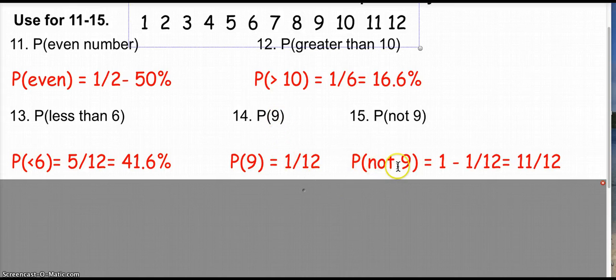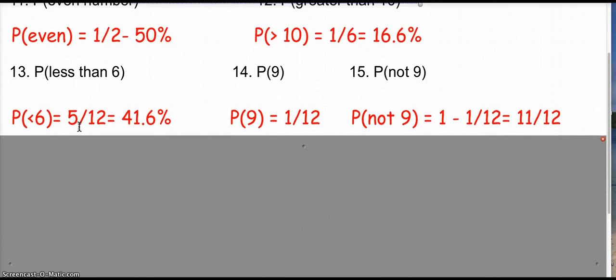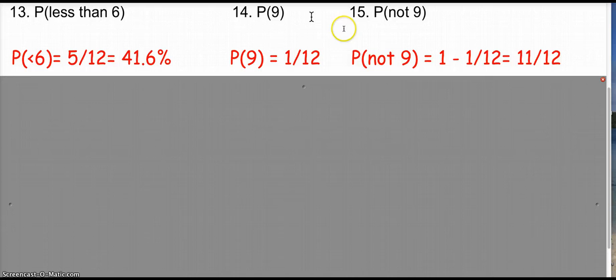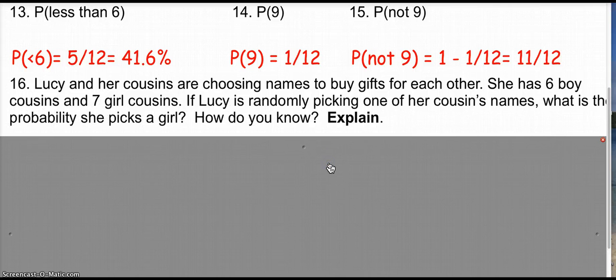And the probability of not 9, you would start with 1, all the probabilities, subtract that 1/12, and we would have 11/12 to be the probability of not 9. That's the idea of that complement, the event and not an event. And if you haven't watched that video, you might want to.